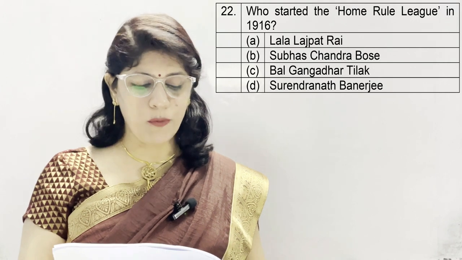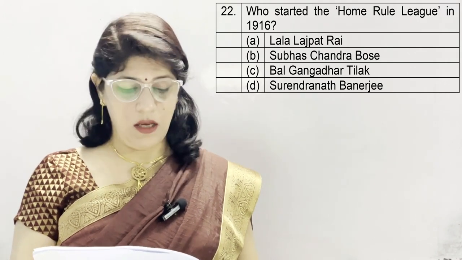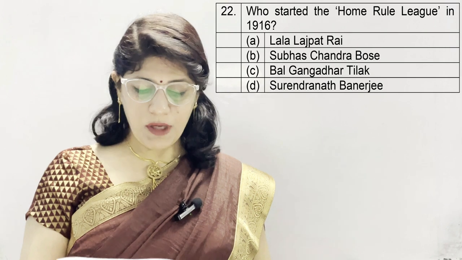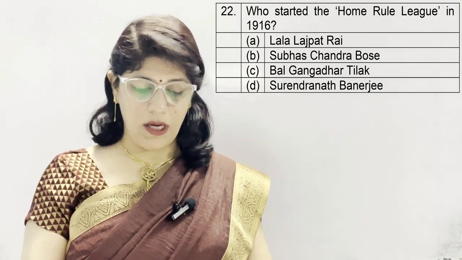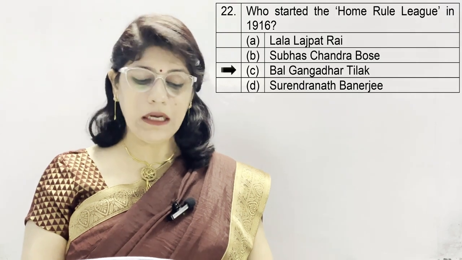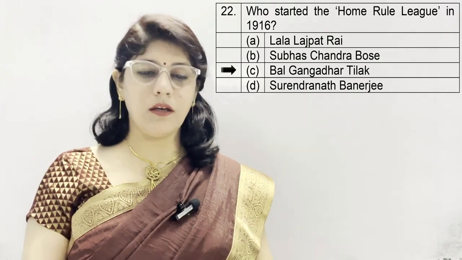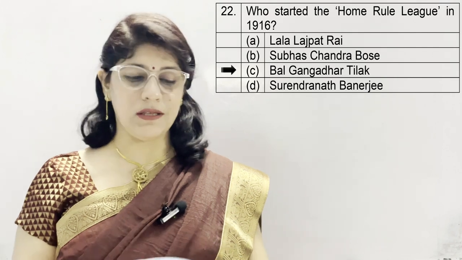Question number 22. Who started the Home Rule League in 1916? A. Lala Lajpat Rai, B. Subhash Chandra Bose, C. Bal Gangadhar Tilak, and D. Surendranath Banerjee. And the correct option is C. Bal Gangadhar Tilak, who started the Home Rule League along with Annie Besant.